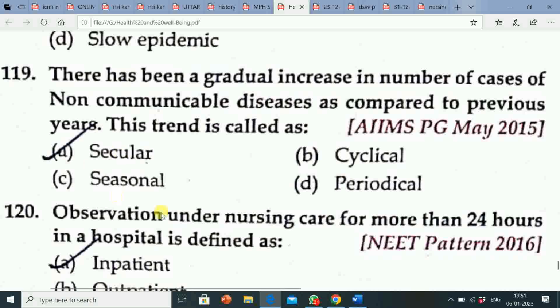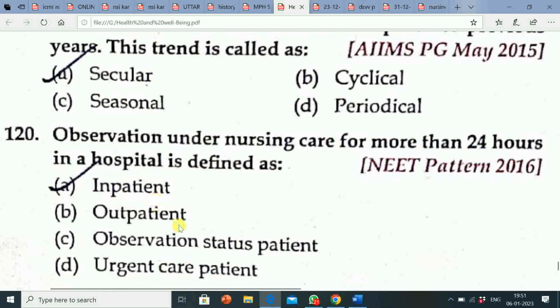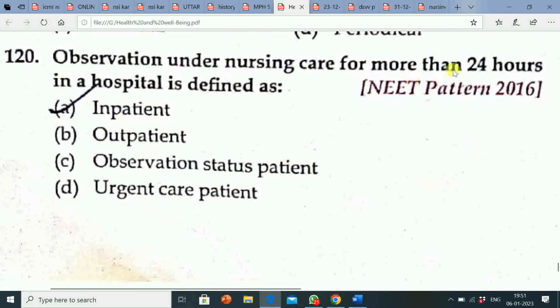Next question is, observation under nursing care of more than 24 hours in a hospital is defined as option A, inpatient. Option B, outpatient. Option C, observation status patient. Option D, urgent care patient. Correct answer is option A, that is inpatient.